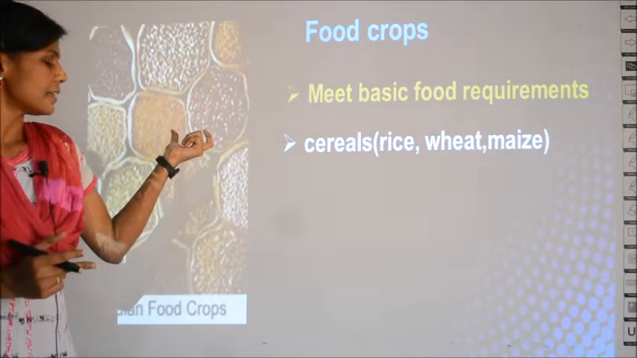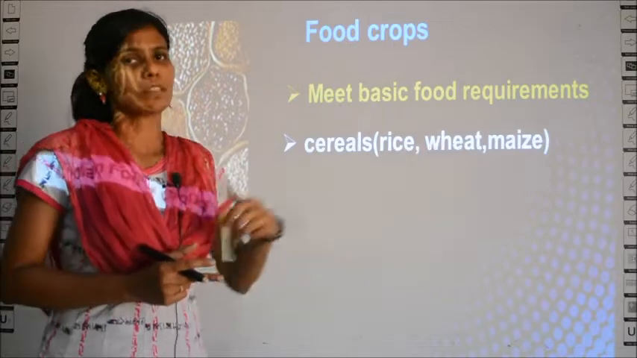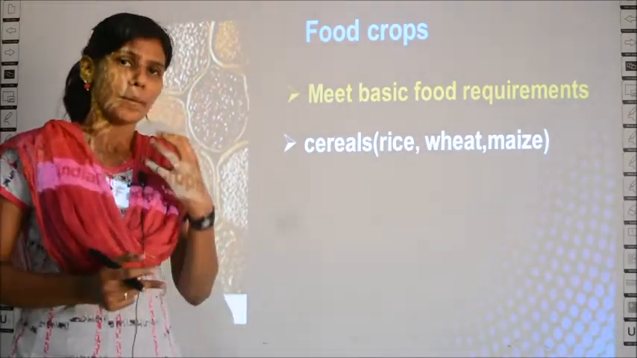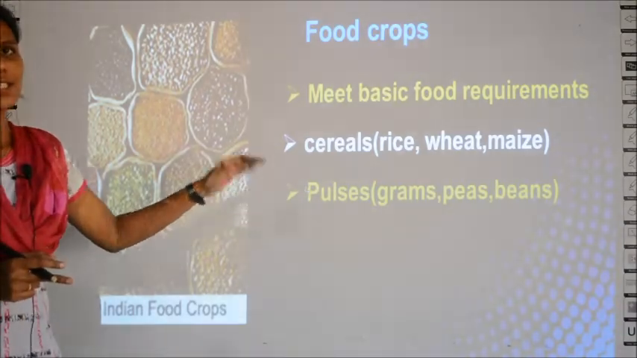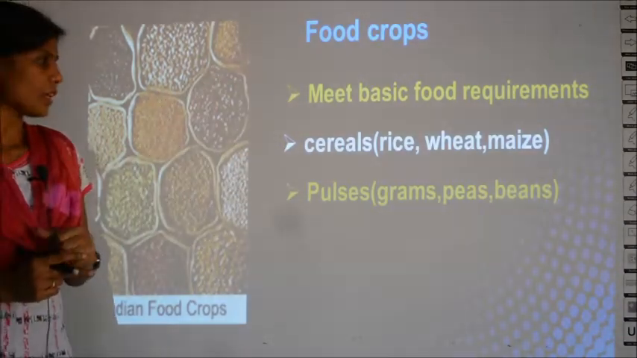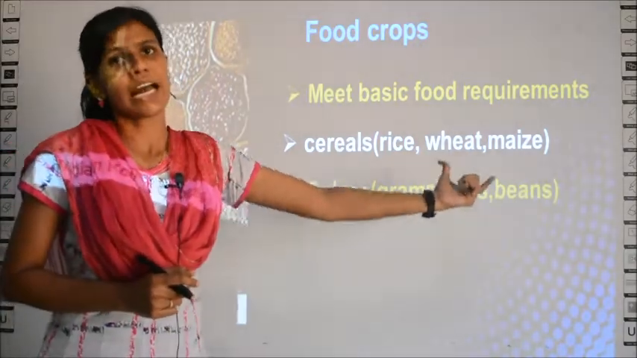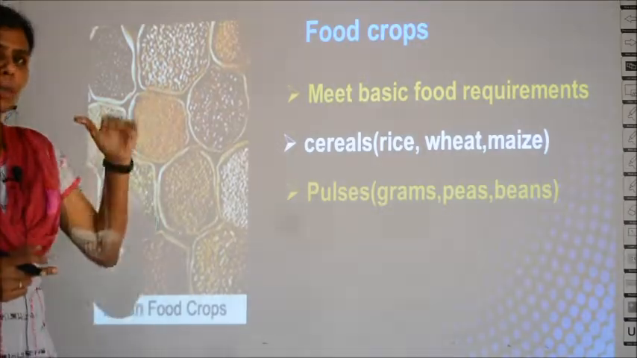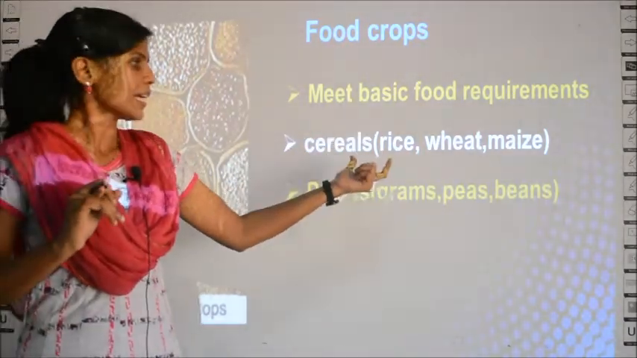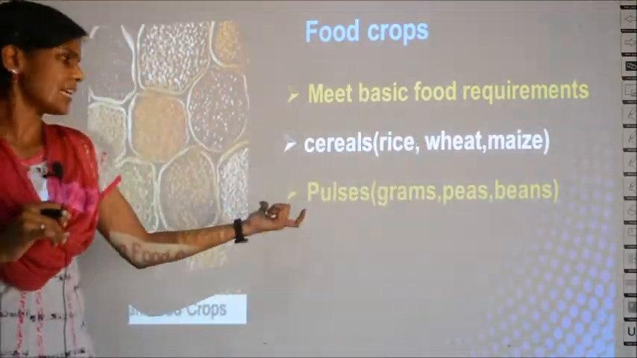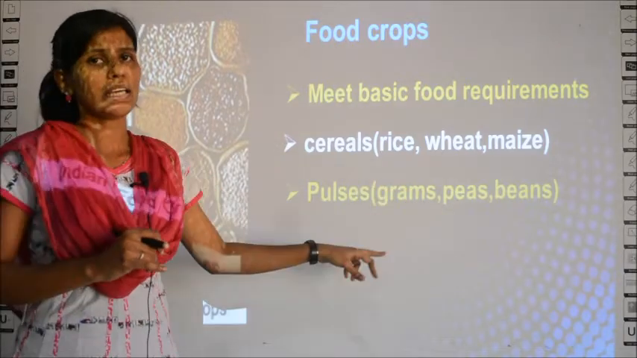And then other examples are cereals like rice, wheat and maize. Maize is also an example for basic food. And then pulses also come under food crops. Examples for pulses are grams, peas and beans. So what all come under food crops? First, cereals. Cereals include rice, wheat and maize. And then pulses come under food crops which include grams, peas and beans.